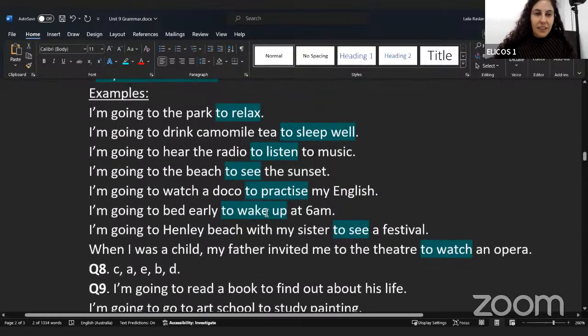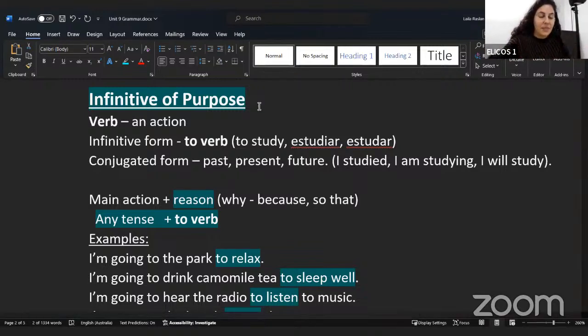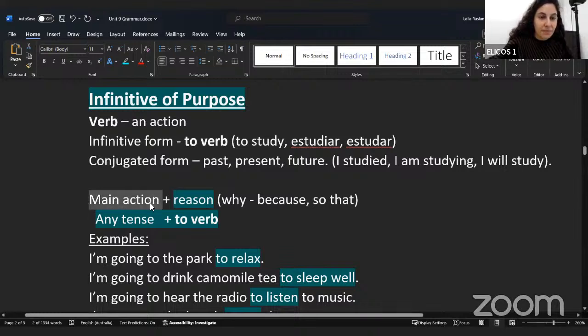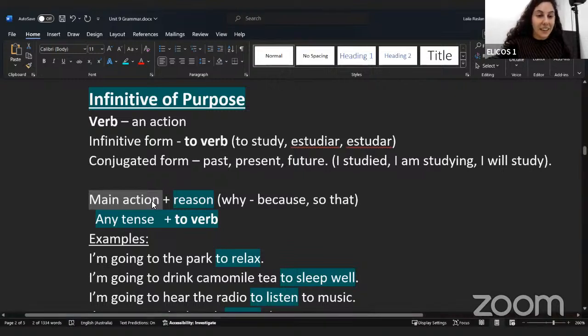So if you have a look at the rules before, I'll just quickly repeat them. The infinitive of purpose means I want to say why I did the first action, the main action. When I have the main action, for example, I'm going outside, I'm going to meet my friend, I'm going to do something, that first action is called the main action.